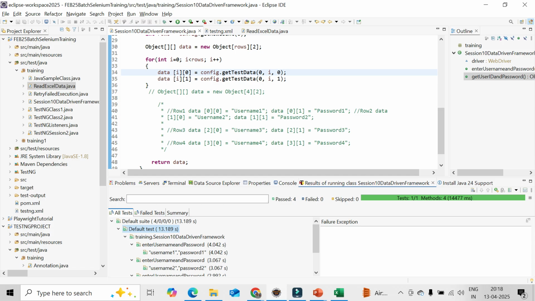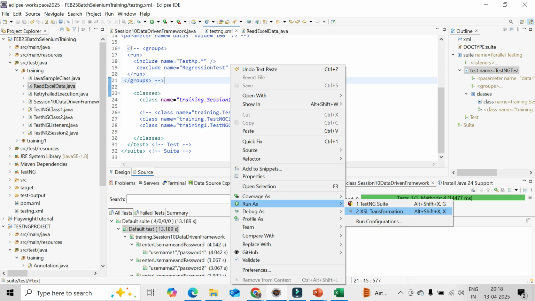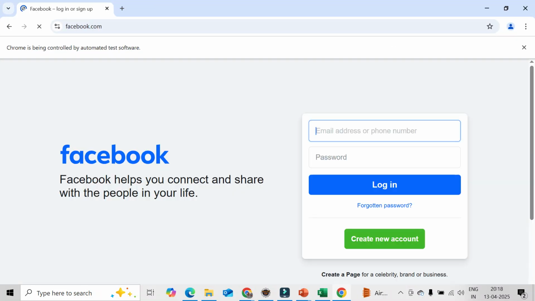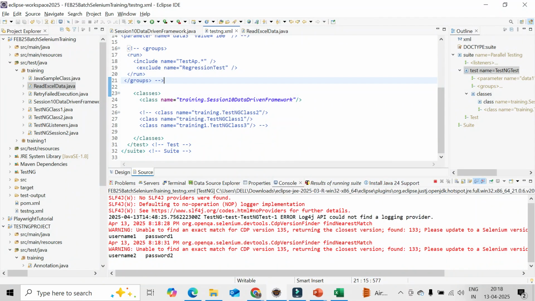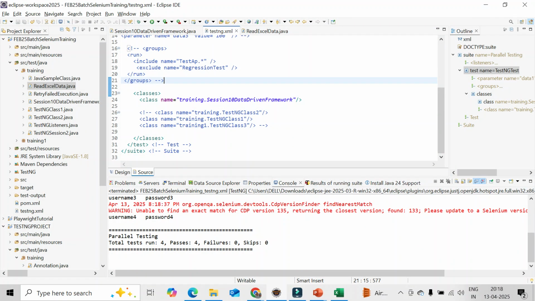Default test. Now if you want to run it from the TestNG XML file, you can give the classes tag, package name and class name, so same it will work, but it will give you your test name and suite name, whatever you have given in the TestNG XML file, but there is no difference in the execution. So that is the way I can do that part.